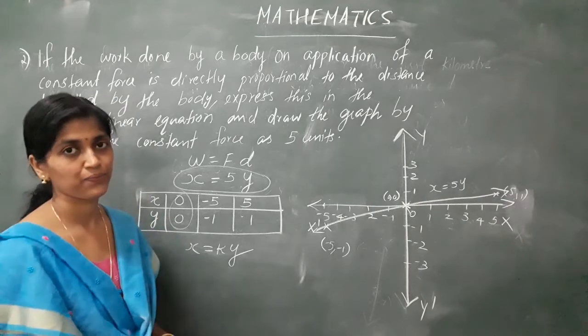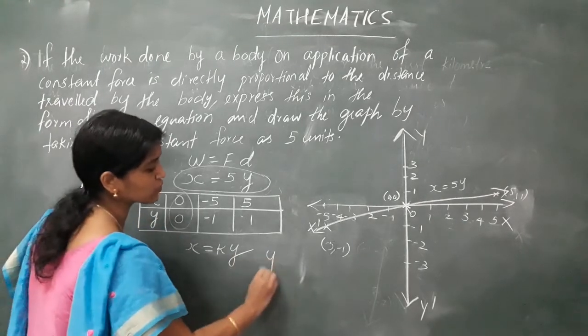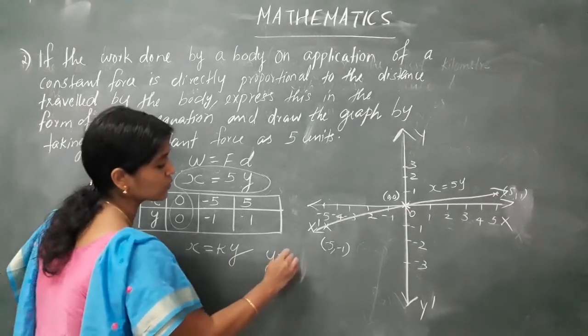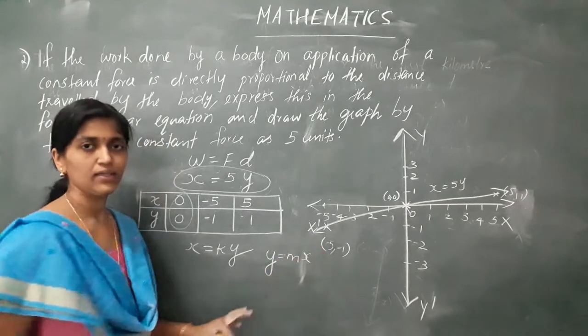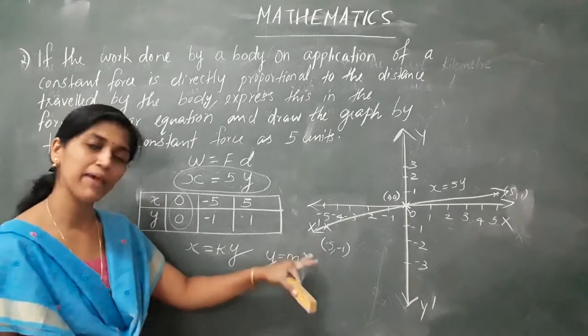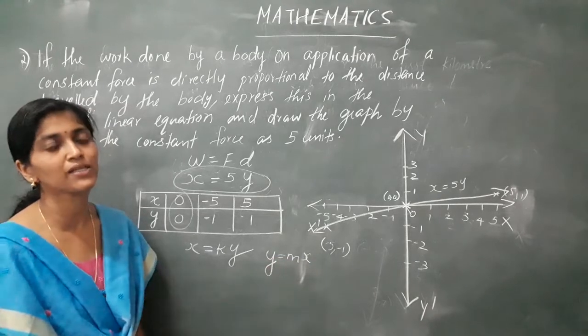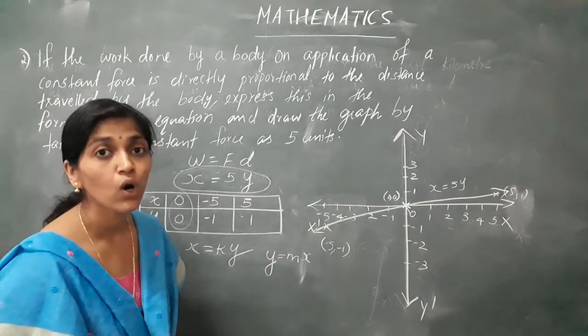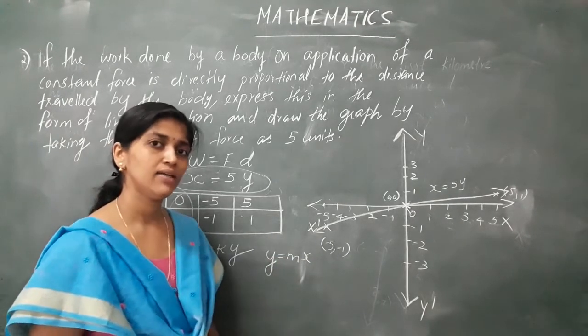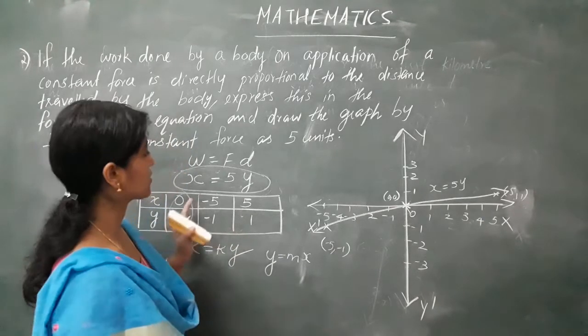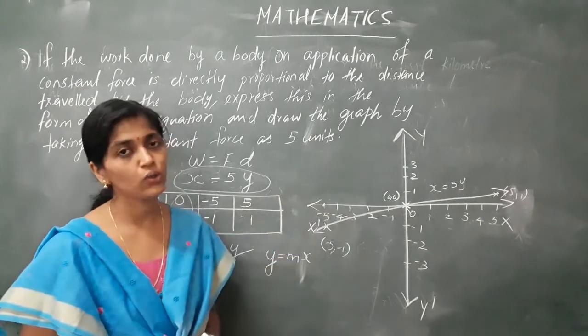Or you can write in terms of y also: y is equal to mx. Equation of the form y is equal to mx will pass through the origin. Okay? Is it clear? So such equations will always pass through the origin.